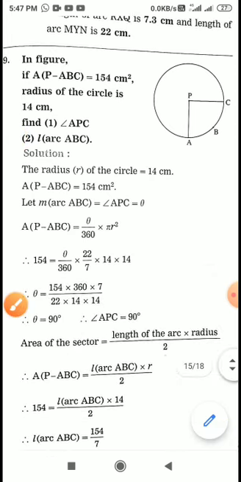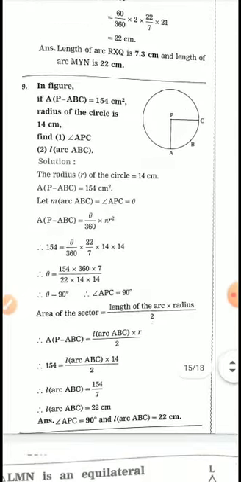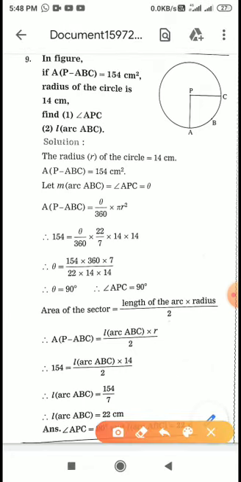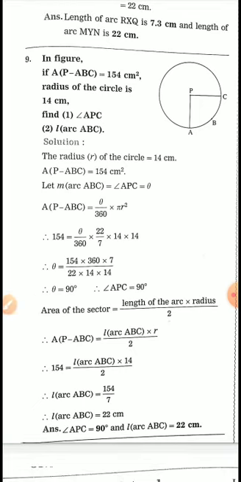Now we will move to the 9th question. See the 9th one. If the area of the sector, it is sector P dash ABC, the area of the sector is given 154 centimeter square. Radius is given 14 centimeter. Means R is given, area is given. So what is missing? The central angle, that is the value of theta is missing, and we have to find angle APC. Second, we have to find the length of arc ABC.